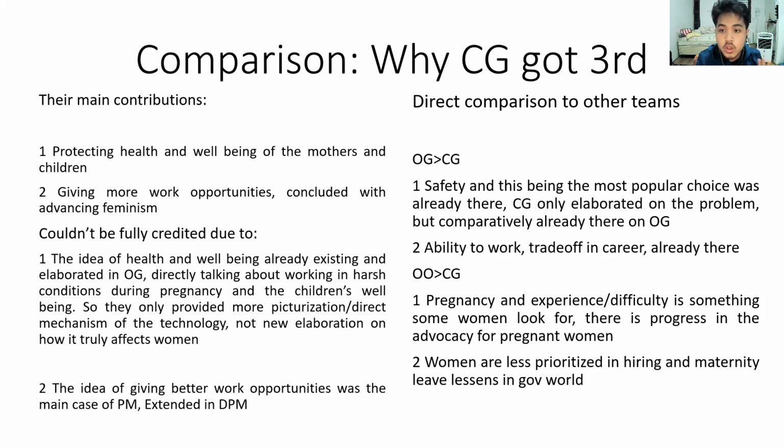And if you look at the actual elaborations, it is either equal, which means that unless CG is significantly different, then they can't be fully credited for that. Or if they are quite similar in depth, then most likely OG is going to take it because they also already gave that conclusion. Opening opposition, why are they better than CG?